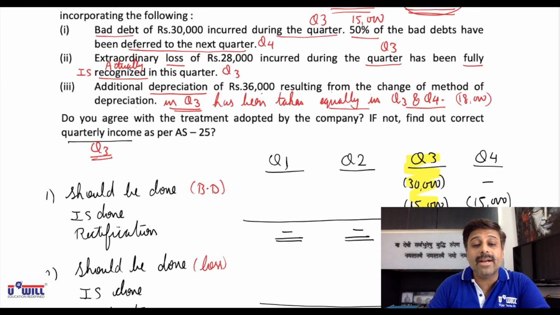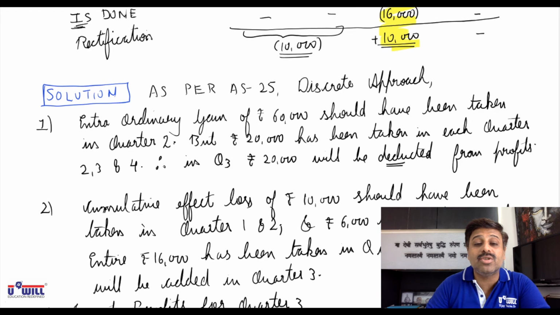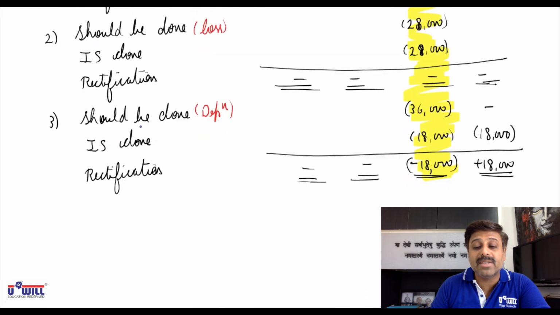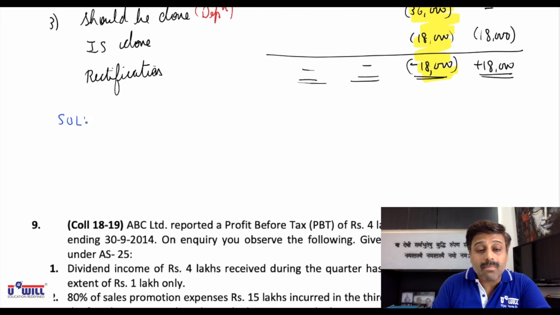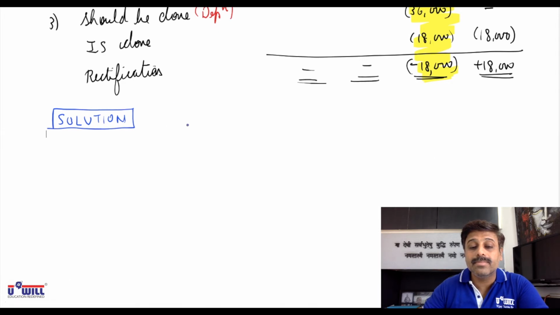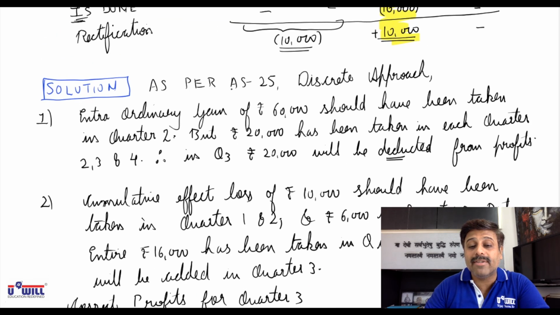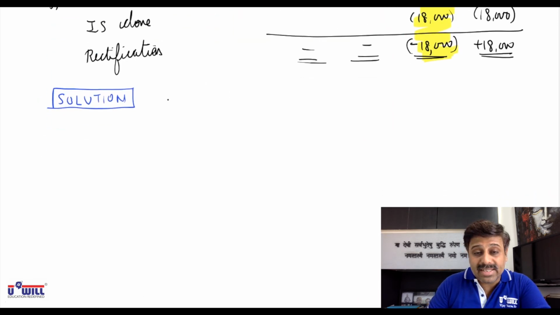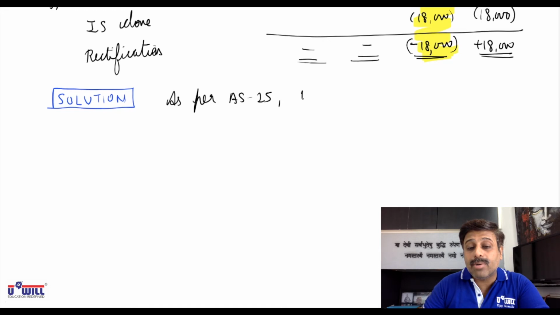Okay. So we will write down our solution. Theoretically we have to explain this one. So what will be our solution if we explain theoretically? This was only the workings, now the main solution will come. So write down: as per AS25 discrete approach.